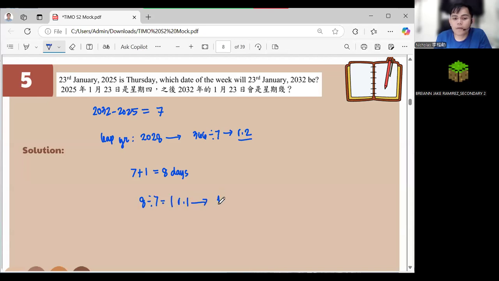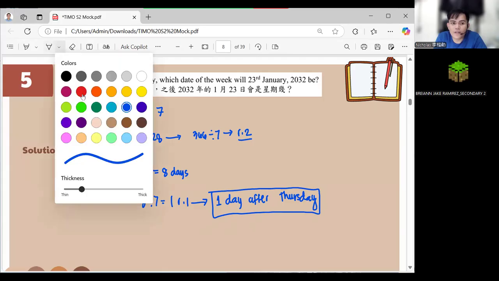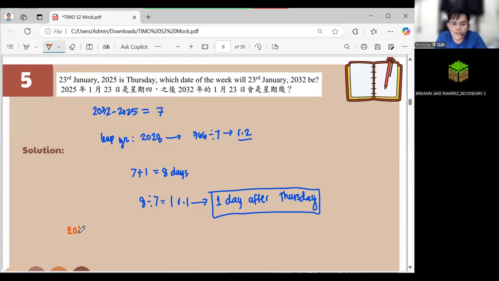So this one here means 1 day after Thursday. And that is our answer. Any questions? Or if you want to do the listing method, you can do the listing method. Okay? So you can have 2026.